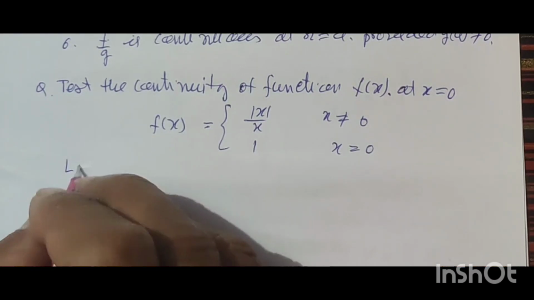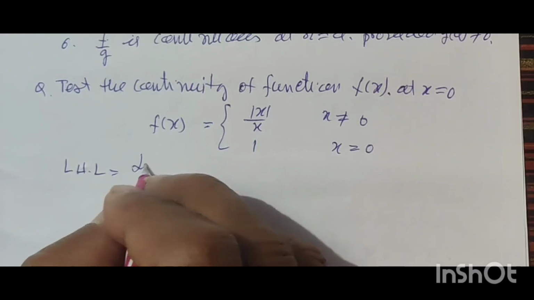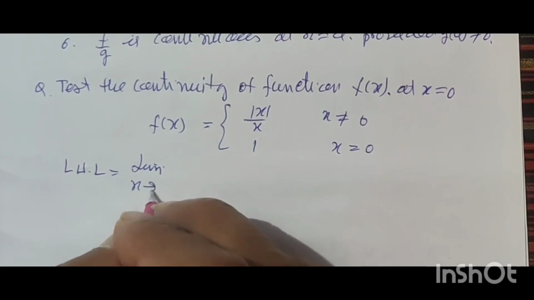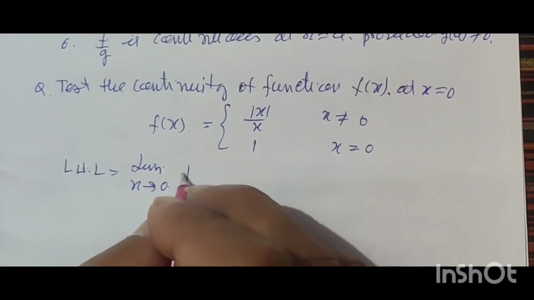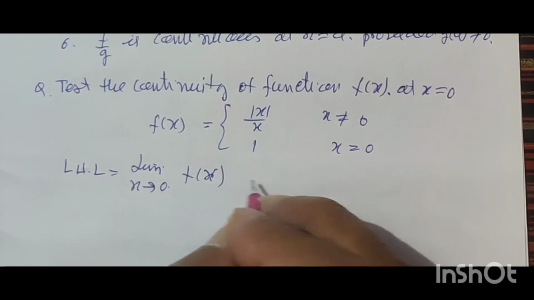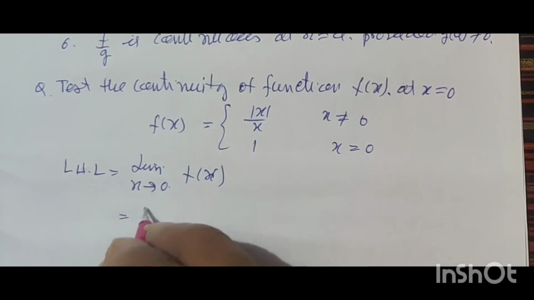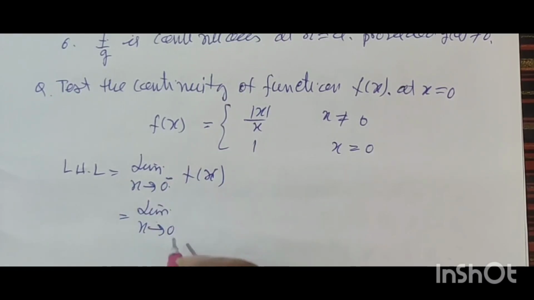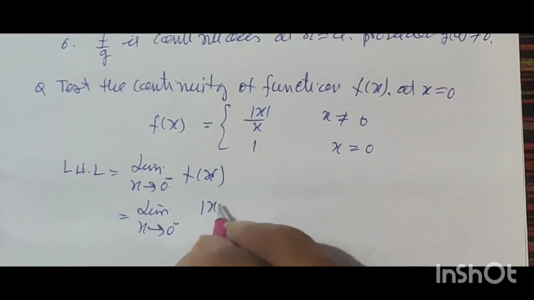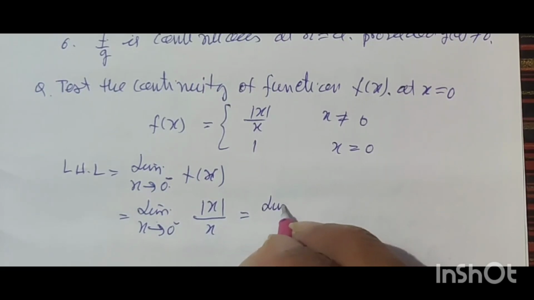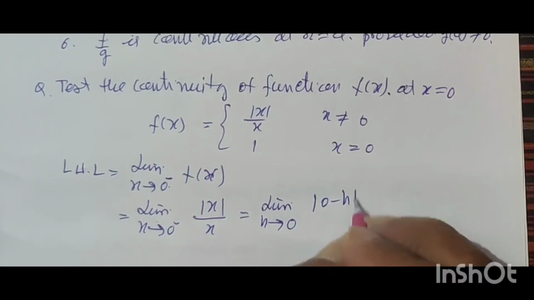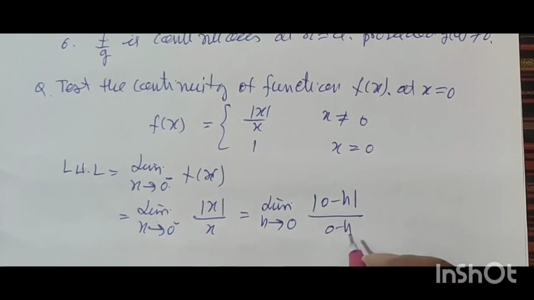Now left hand limit, x tends to 0 negative f(x), is equal to limit x tends to 0 negative mod of x upon x. This is equal to limit h tends to 0, mod of (0 minus h) upon (0 minus h). This is equal to minus 1.